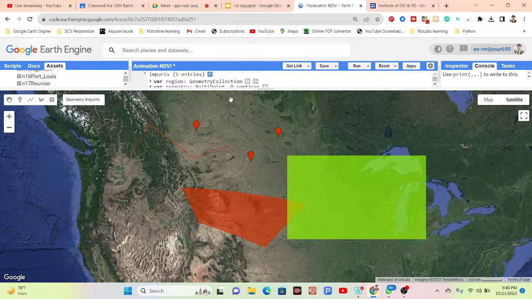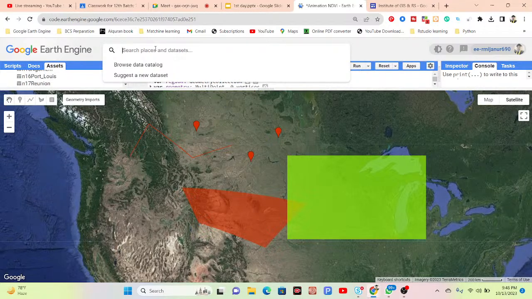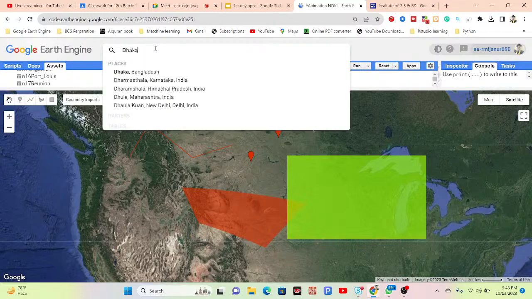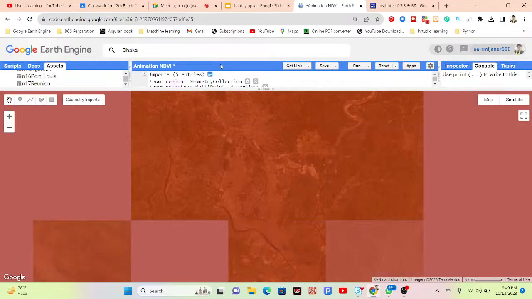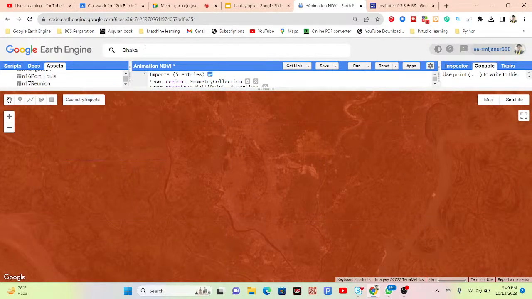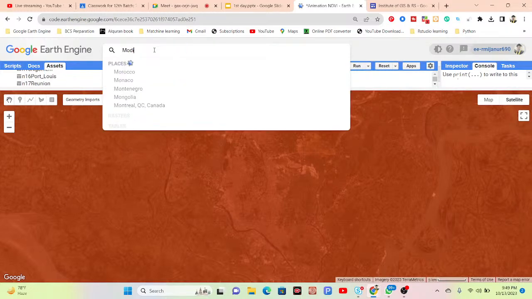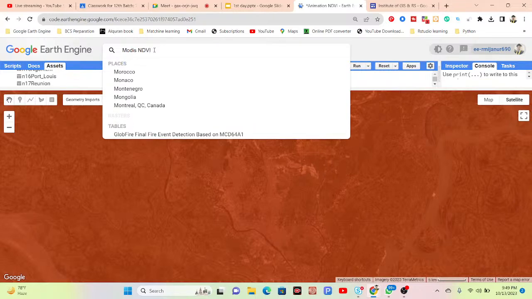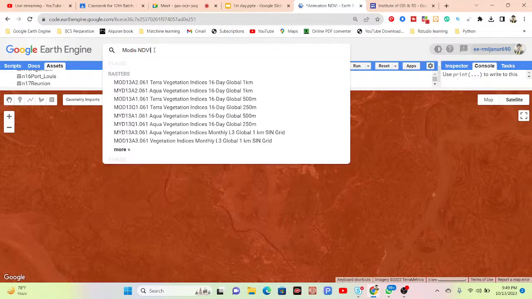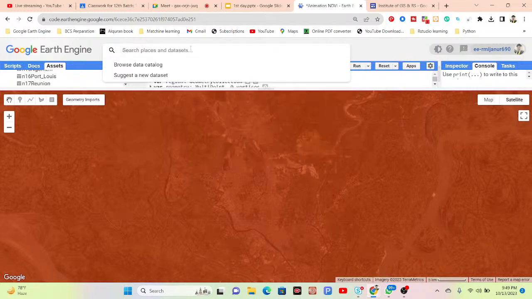At the top of the code editor, we can easily search for a place or dataset. Suppose you search for Dhaka. Click Dhaka, Bangladesh, and now it will move to the Dhaka, Bangladesh region. You can search any region here, and you can also search for a dataset. Suppose you need MODIS NDVI. Now you can see it shows all of the MODIS NDVI datasets, like the vegetation indices 16-day global. So mainly this is the search bar at the top of the code editor. We can get different types of datasets and also search for places.